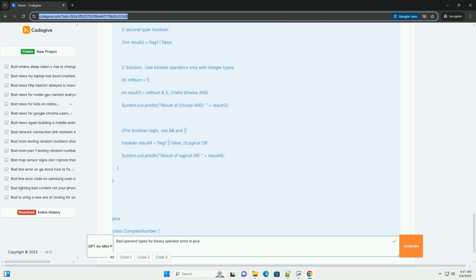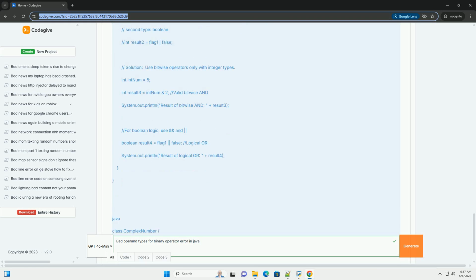Solution: the appropriate solution depends on the intended logic. If you need to treat true as 1 and false as 0, which is rare and often a sign of questionable design, use the conditional operator to map true to 1 and false to 0. This is generally discouraged unless you have a very specific reason. Most likely, you want a comparison or a logical operation: use relational operators, ==, !=, or logical operators, &&, ||.